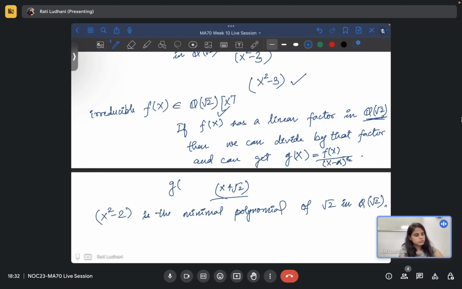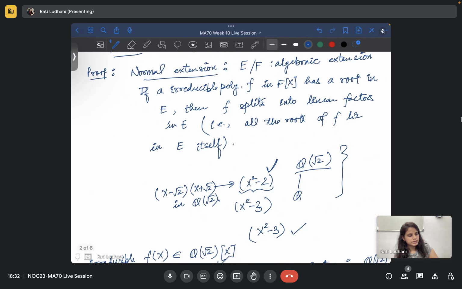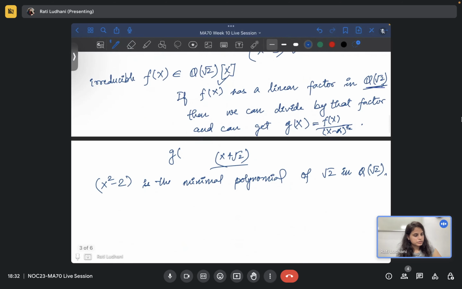I don't know how to see directly here, but that can be checked. So the main point is that this is actually a normal extension. It says this property should be satisfied: if you assume that there's a root, then all the roots should be there.